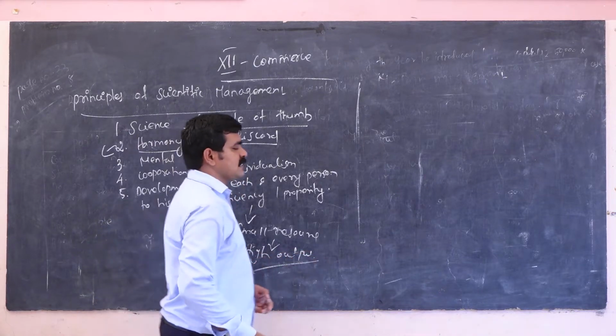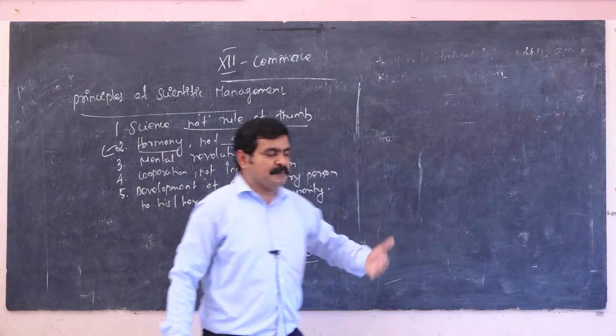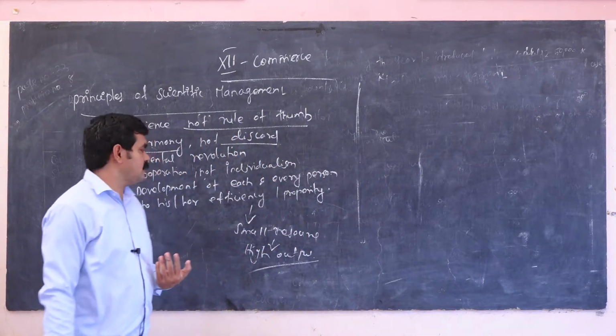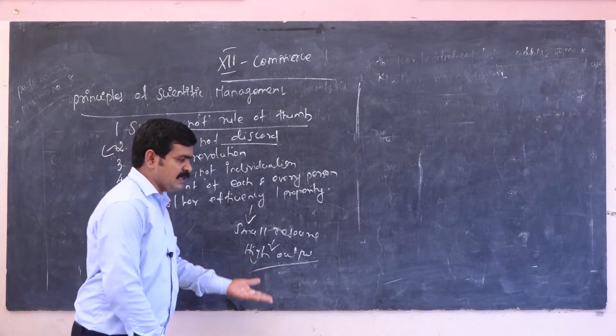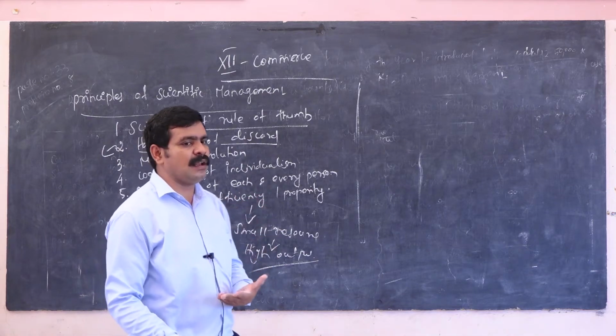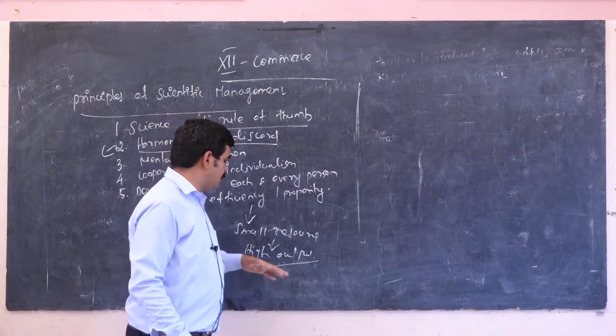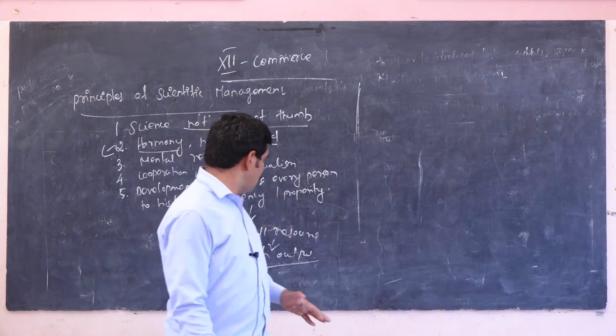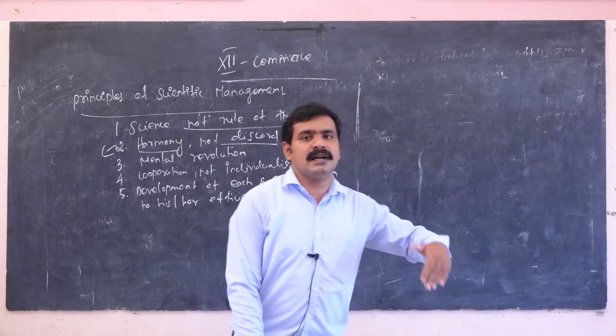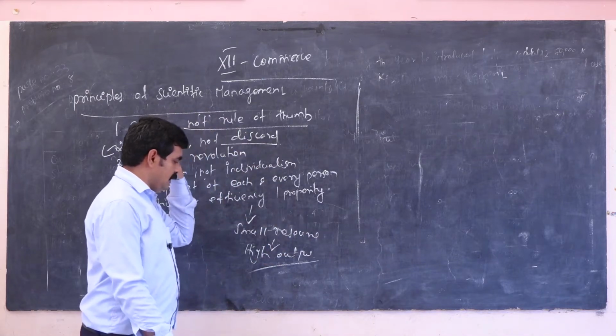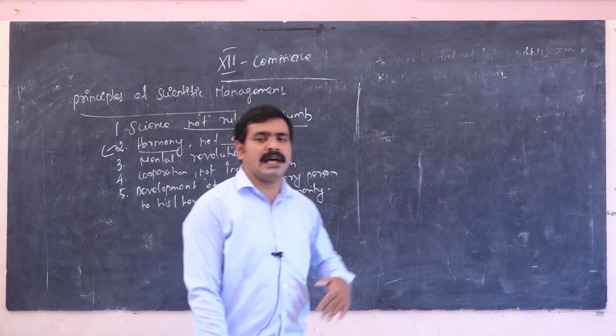It will also improve the prosperity of the people. So efficiency means he is capable of all the things, and with small resource it will increase the turnover and output.